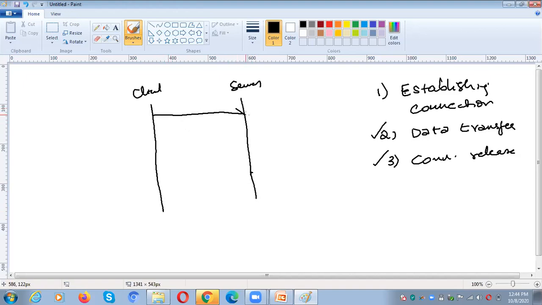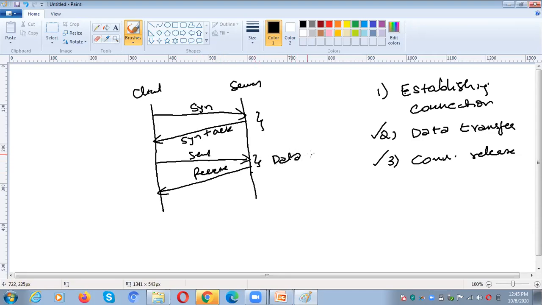In order to establish the connection between the client and server, we need to use SYN. SYN is the short form of synchronization. SYN is for the connection request. Whenever the client sends a SYN, if the server is also willing to communicate with the client, it sends SYN plus acknowledgement. Once the connection establishment is done, both can send and receive the information. This is called data transfer.